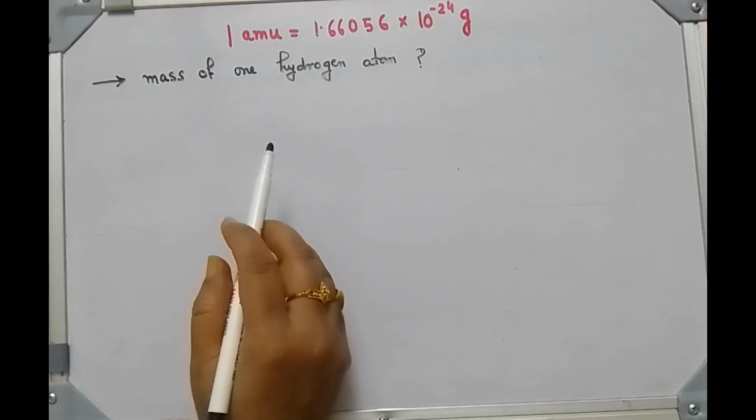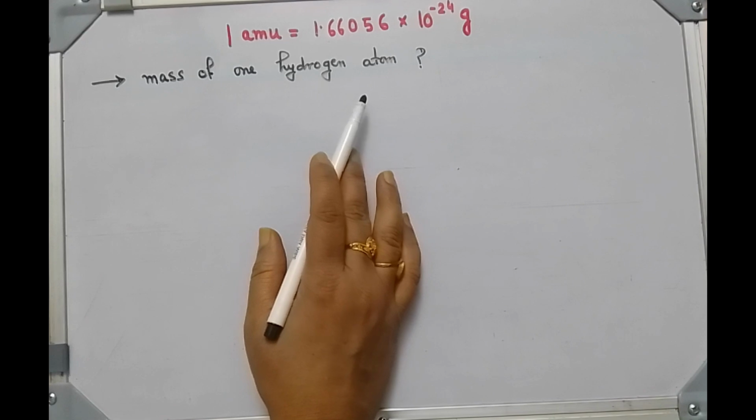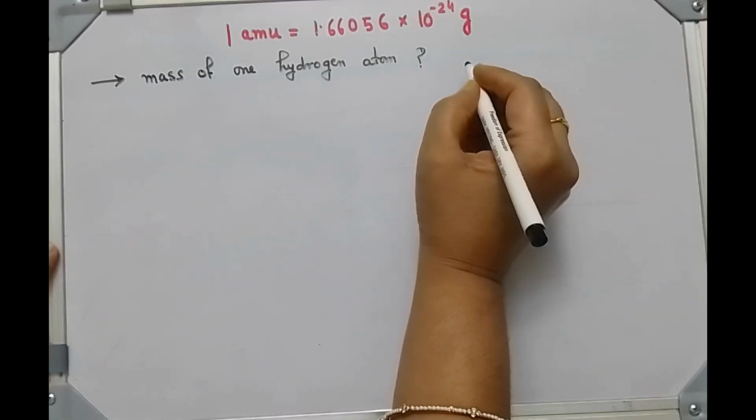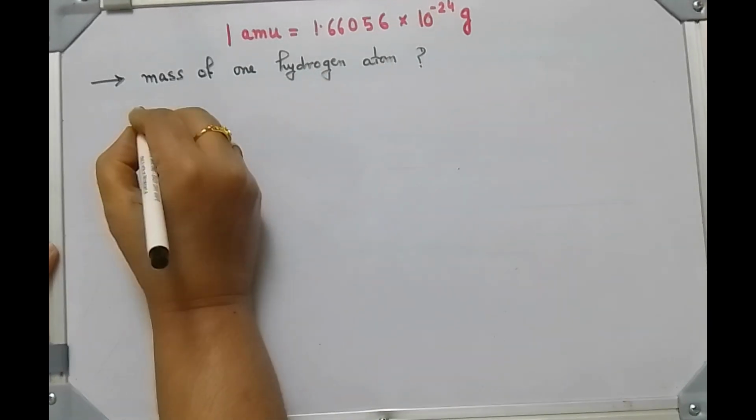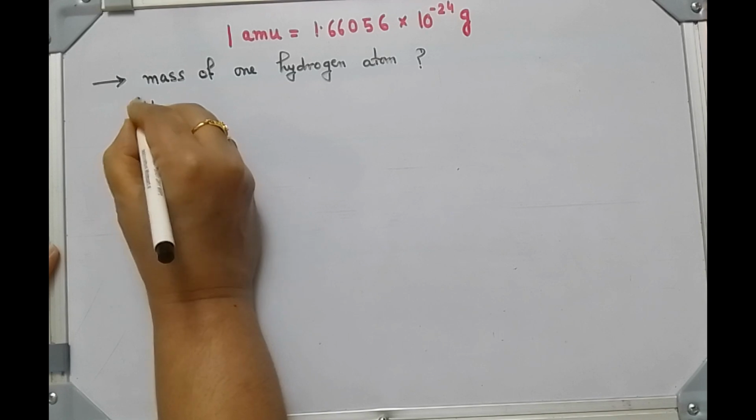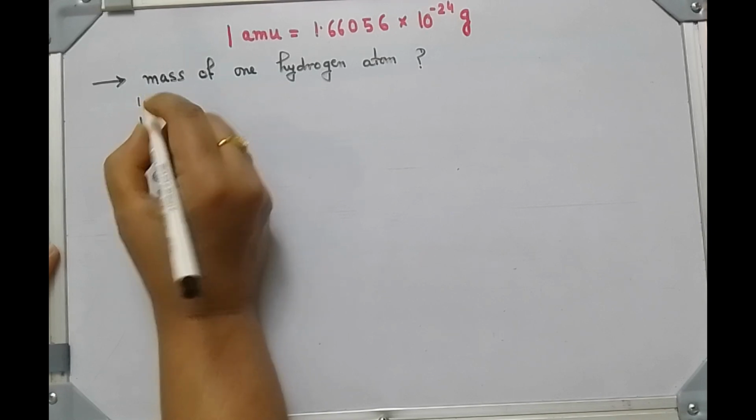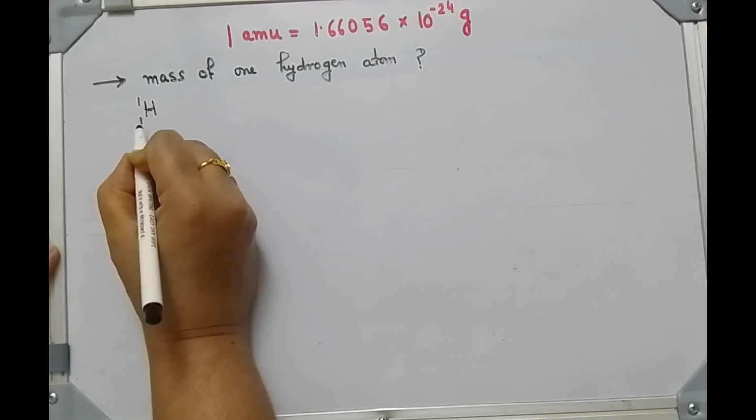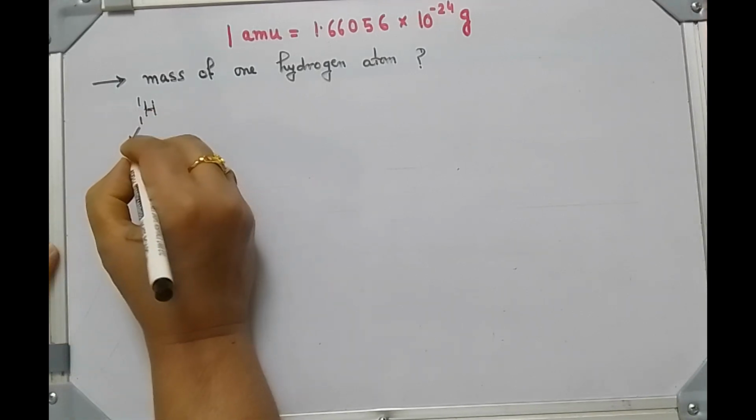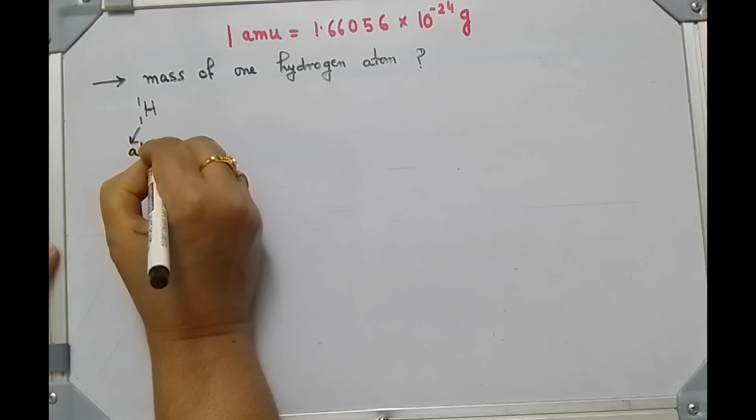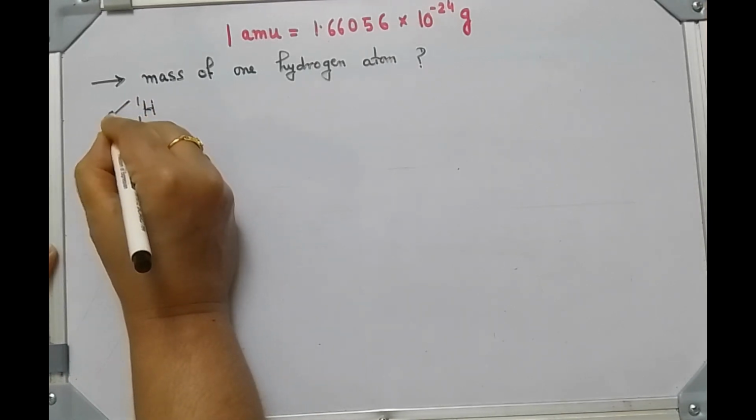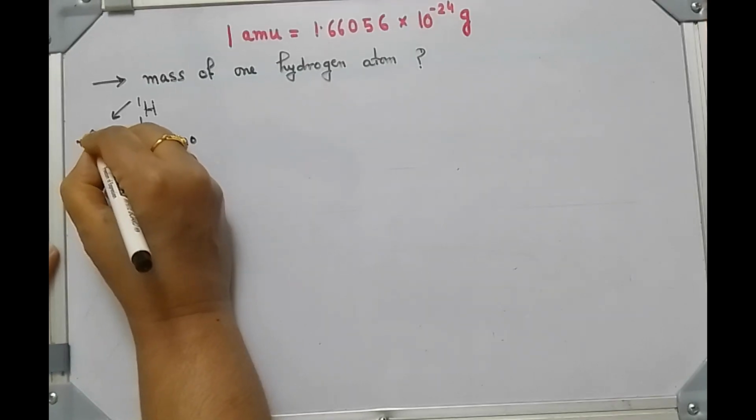Now we will calculate the mass of one hydrogen atom in atomic mass unit. You know, one hydrogen atom we can represent this way. This is the atomic number and this is the mass number.